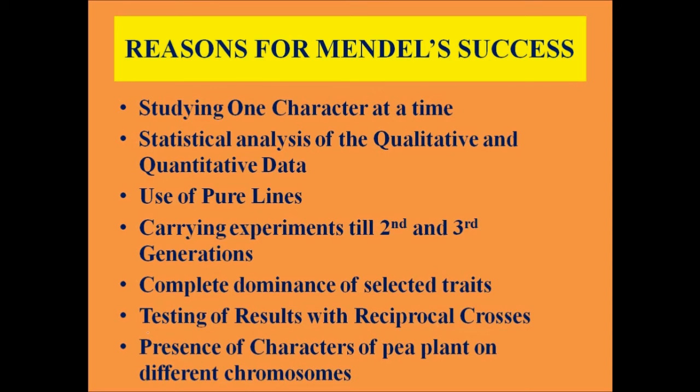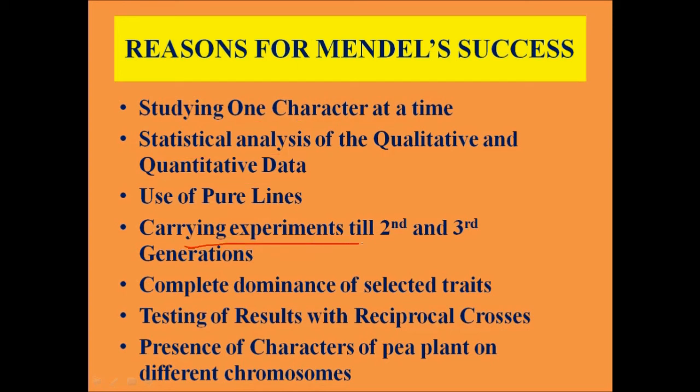Now, what was the reason for Mendel's success? The first reason was Mendel studied one character at a time, and that is the reason why he was successful. Moreover, Mendel did statistical analysis of the qualitative and quantitative data of all the experiments which he had conducted, which I have explained previously. Next, Mendel used pure lines in his experiments. That was where he didn't come across any ambiguity.